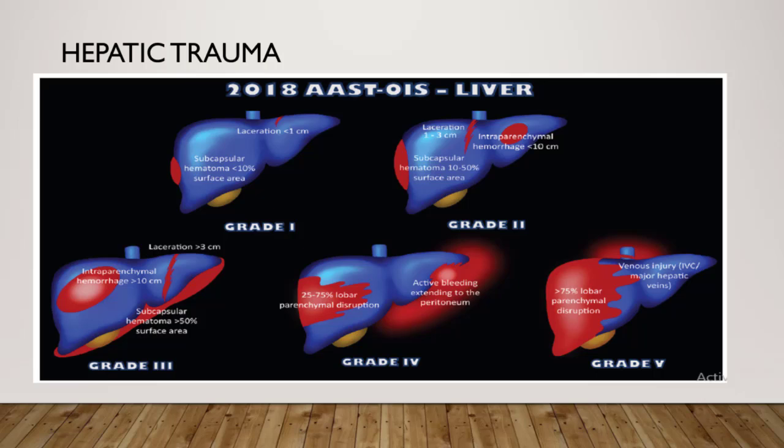Grade 5 injury: parenchymal disruption of greater than 75% of a hepatic lobe and juxtavenous hepatic injury. That's the most important in grade 5 injury, to look for the juxtavenous hepatic injury: retrohepatic inferior vena cava or central major hepatic veins.